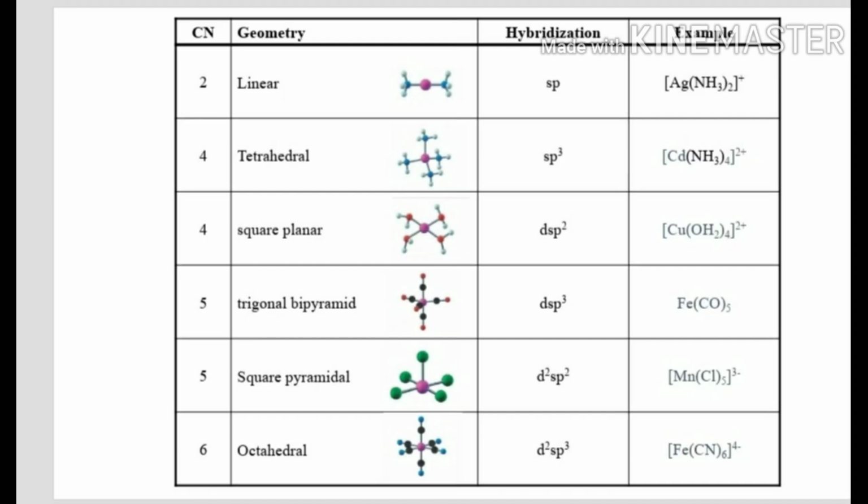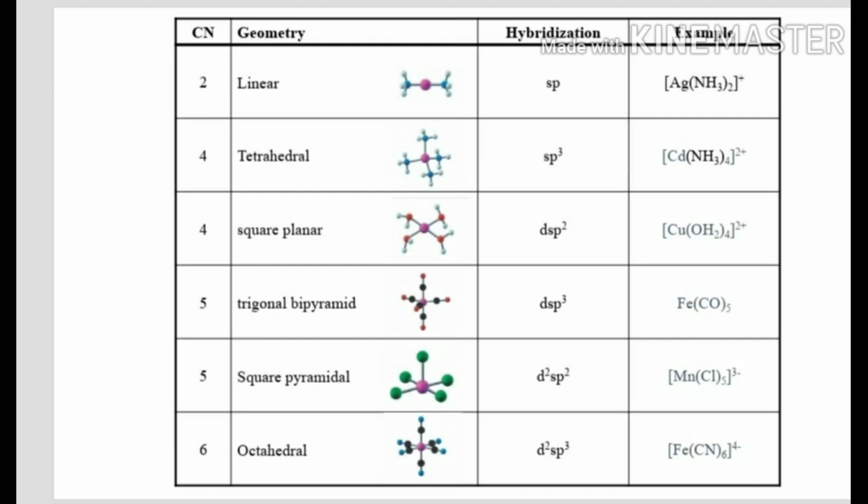In this slide, a table has been presented. This table shows the different types of hybridization with some examples. First, you see, a linear molecule is formed by sp hybridization. The example is a silver complex, diamminesilver(I) ion. The next one is a tetrahedral complex, sp3, a cadmium complex, tetraamminecadmium(II) ion. The next one is a dsp2 square planar complex, the tetrahydroxo copper(II) ion.